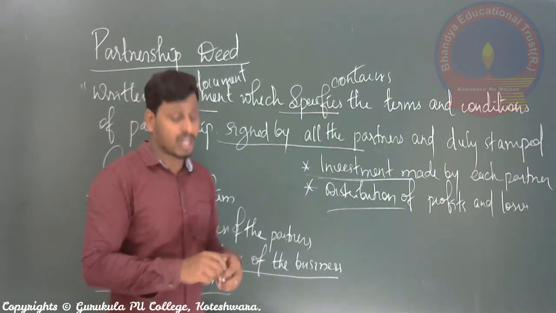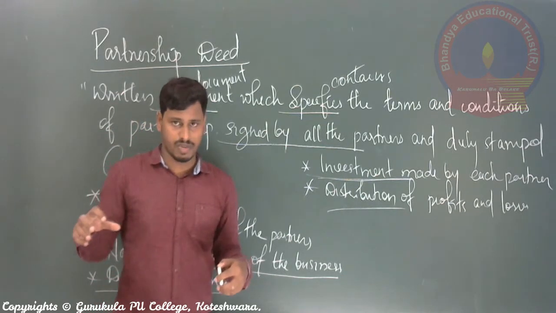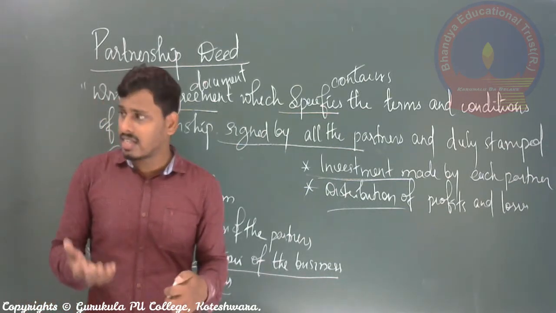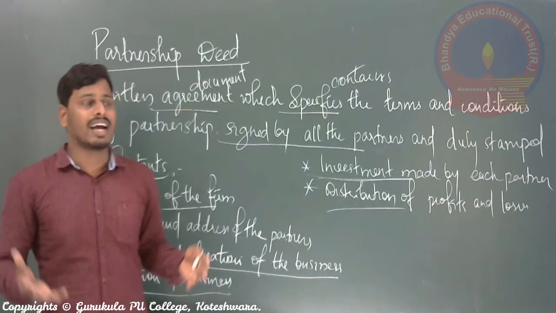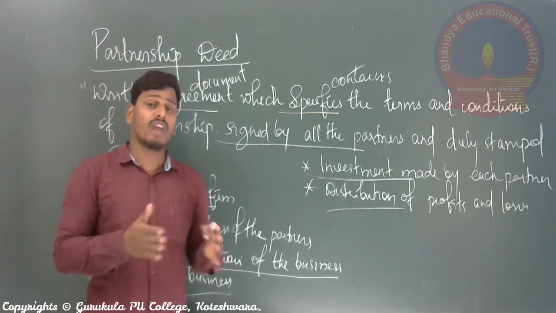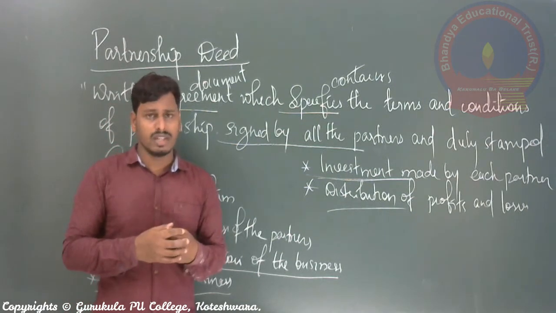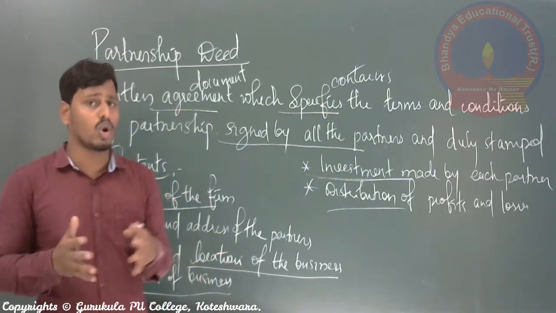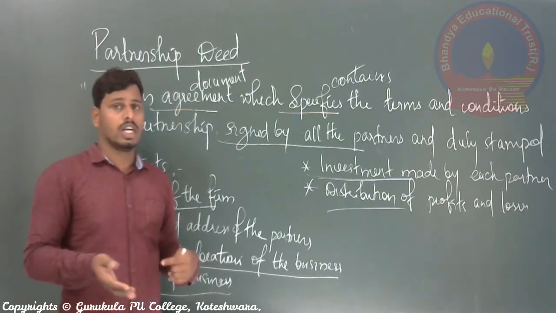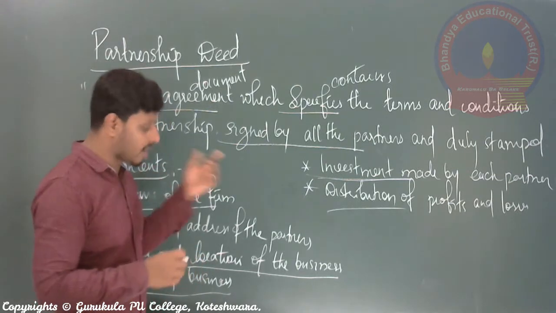Next is method of solving the disputes. Right, as we discussed in the demerits of partnership business, there is a chance of disputes arising between the partners, meaning conflicts between the partners also. How can it be solved, and who has to solve that, right? So these things are also mentioned in the partnership deed.